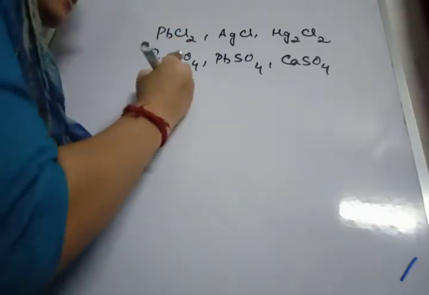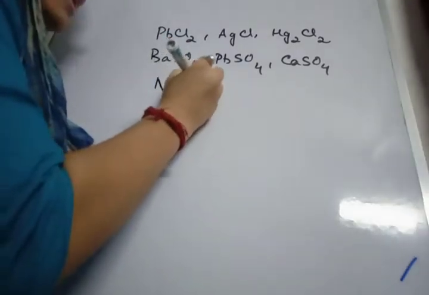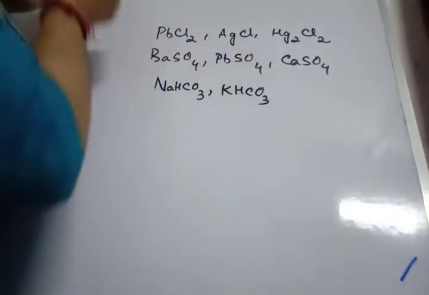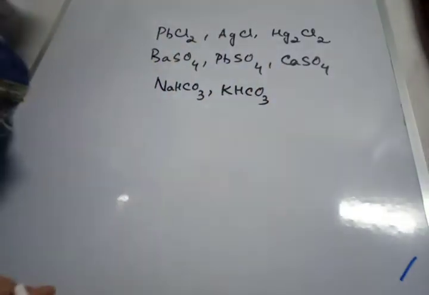All sulfides, carbonates and phosphates are insoluble except sodium, potassium and ammonium salts. And the last one is sodium and potassium bicarbonate are sparingly soluble in water. That means they partially dissolve in water.